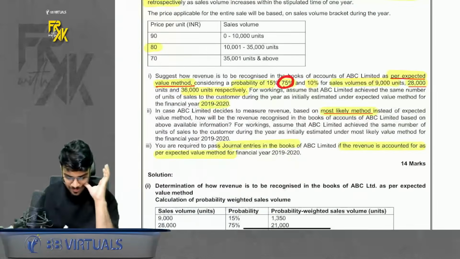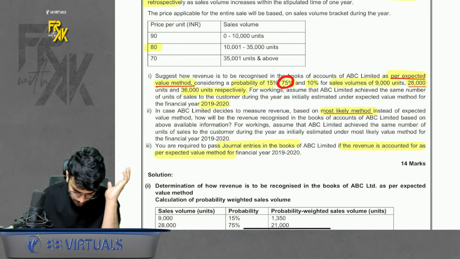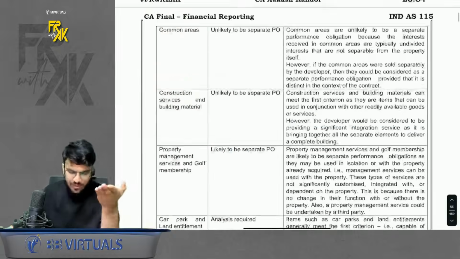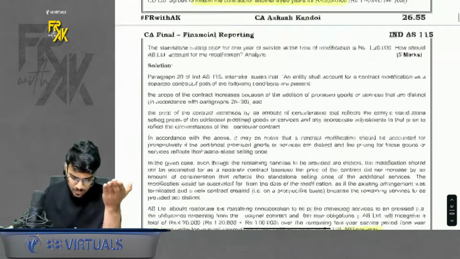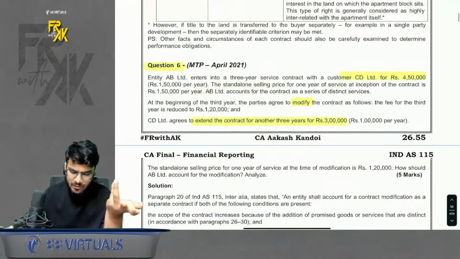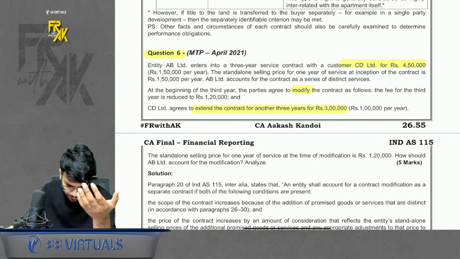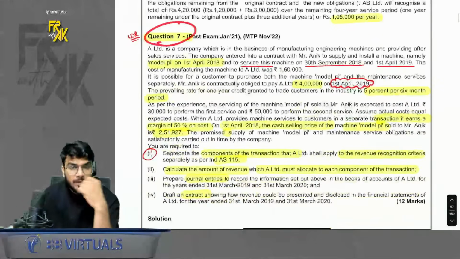Okay. Let's proceed further. Now, what do we have? One sec. Yeah. Question number 5, you can just give it a read. It is a very simple question. Question number 6 also you can just give it a read. Solution of question number 6 is there in the board notes. If you want to refer, you can refer to it. Okay. 7 is a very good question. Please have a look here.